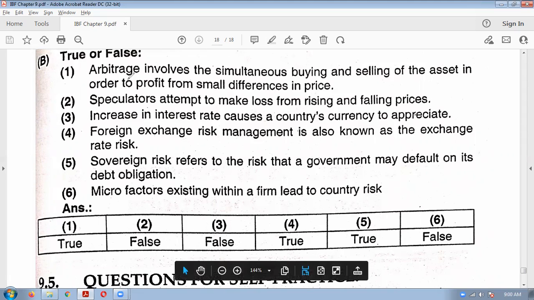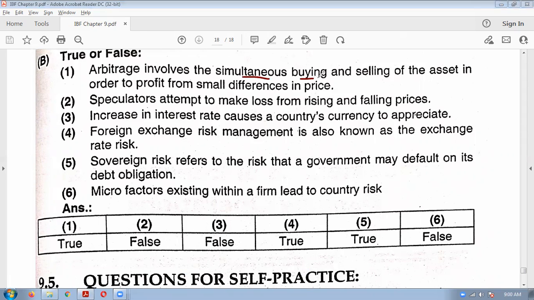So say first, arbitrage involves simultaneous buying and selling of asset in order to make profit from small difference in price. Correct? True. We have seen arbitrage with an example of vegetable market, where from one market you will buy potatoes at a cheap price and sell at the same time in another surrounding market at a higher price. So arbitrage is a simple technique for making profit by taking advantage of difference in price.